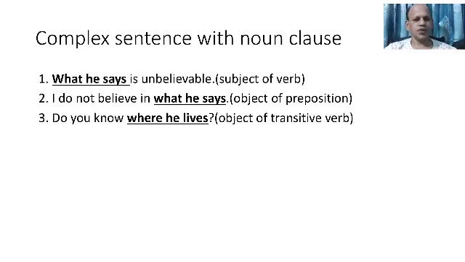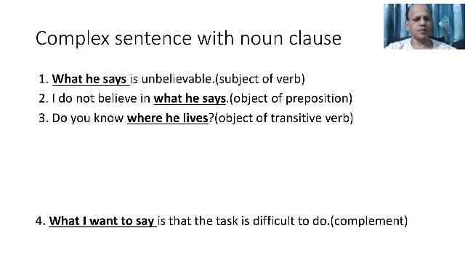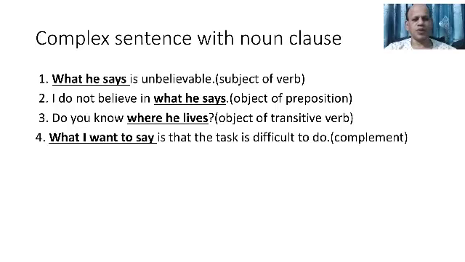Number 3, do you know where he lives? Where he lives is a subordinate clause. Noun clause here after the verb know, transitive verb, object of transitive verb. Number 4, what I want to say is that the task is difficult to do. What I want to say is a complement here.